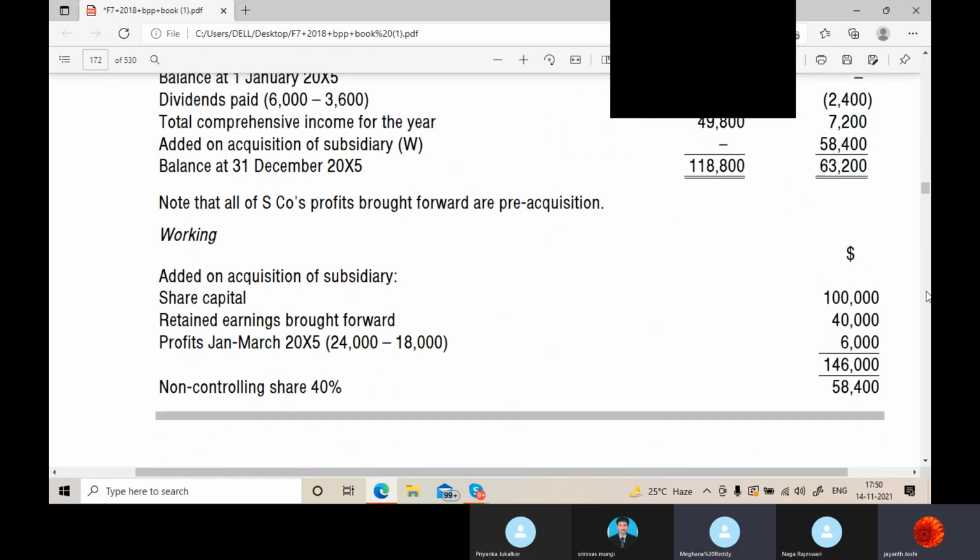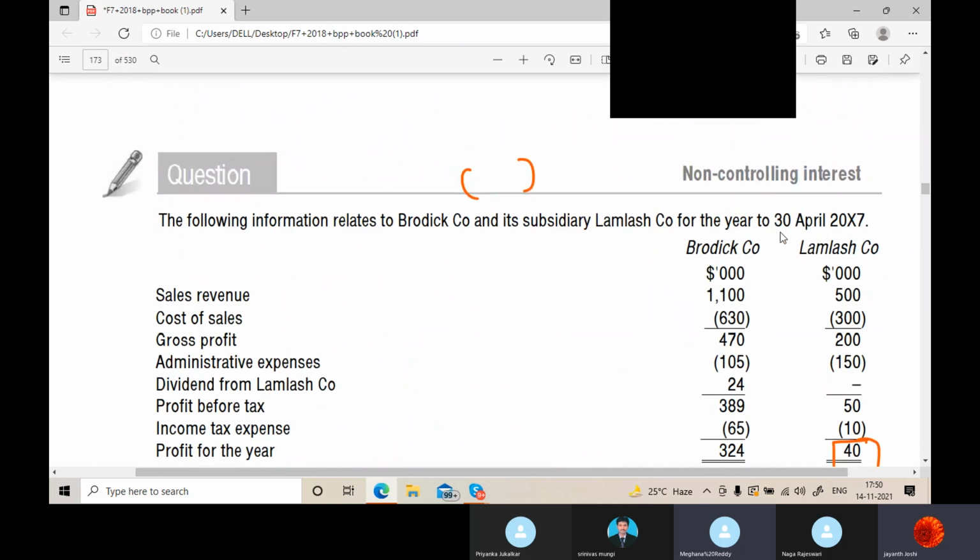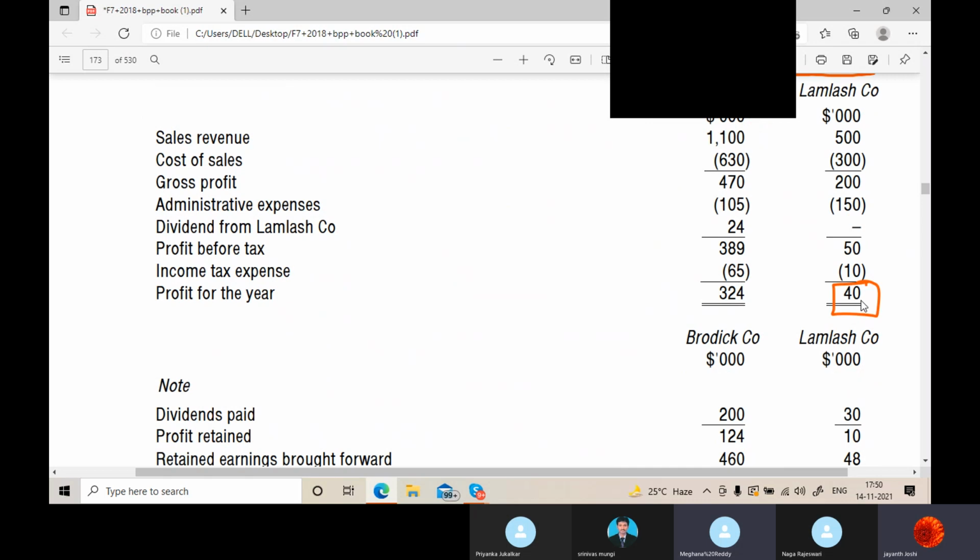This is the 30th April 2007 statement, so this profit is a total year profit. So 40 into 6 by 12, how much? 20. 20 into 20%, you should get NCI. What is that? 4.